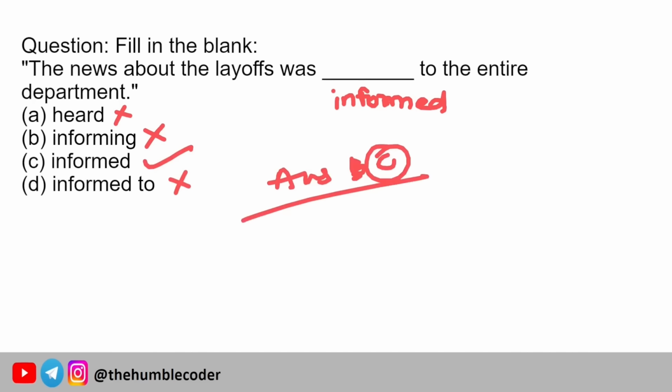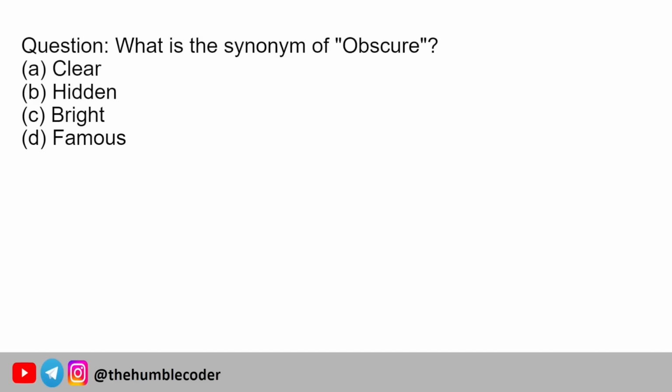Moving on to the next question. What is the synonym of obscure? We have four options: clear, hidden, bright, and famous. Obscure means not very clear, or kind of hidden. So the correct answer for this question will be hidden. That is option B.